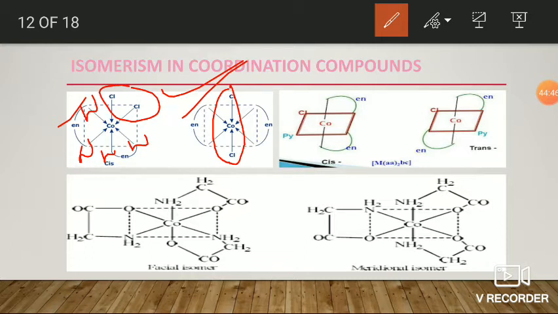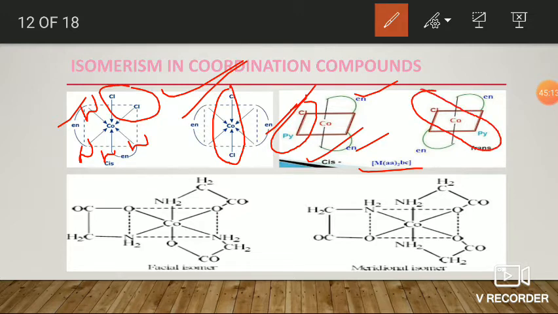Okay, fine. The next one is an example for M(AA)2BC type. Here AA means symmetrical bidentate, that is ethylenediamine. Example BC: chlorine and pyridine. Here, with respect to the BC ligands, if they are occupied side by side, it is cis. Here they are occupied side by side, so it is cis. In this case they are occupied opposite positions, so they are trans.